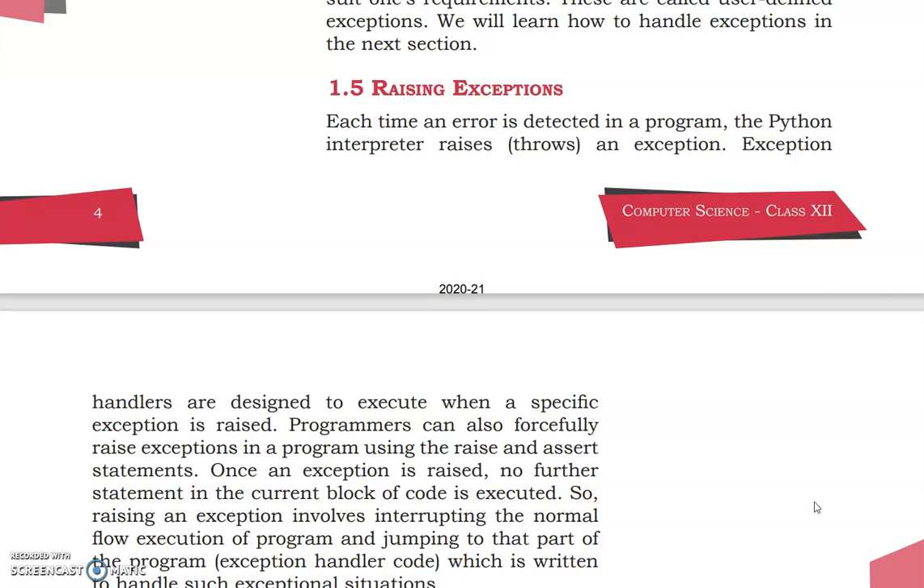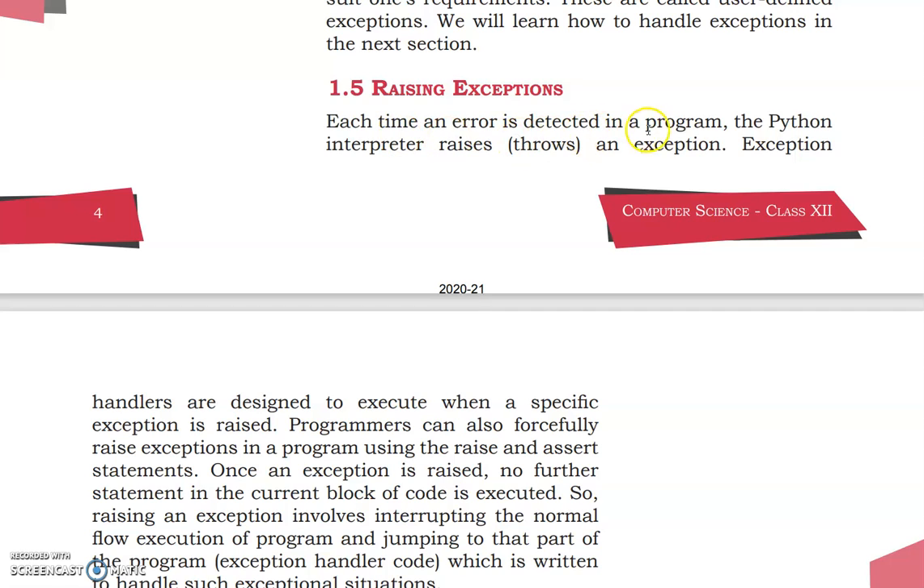Our topic is exception handling in Python. Now we are going to begin the subtopic 1.5, raising exceptions. That means how do we know that an exception is happening or an exception has occurred? What is an exception? An error. Okay, so let us quickly begin now.